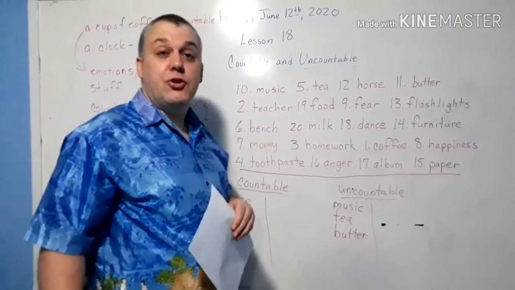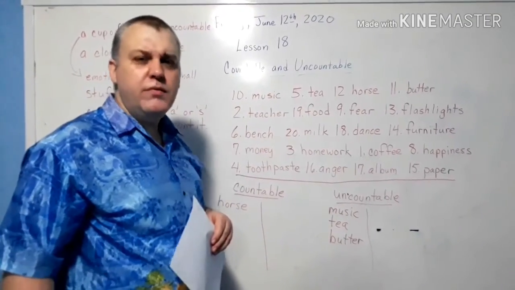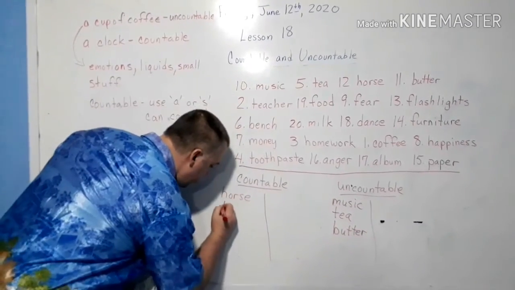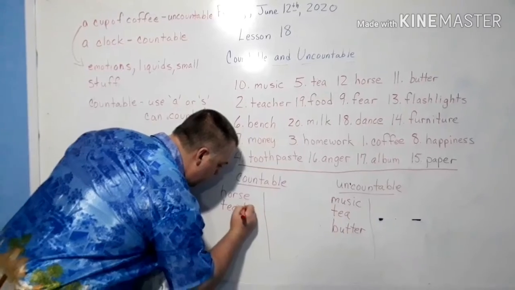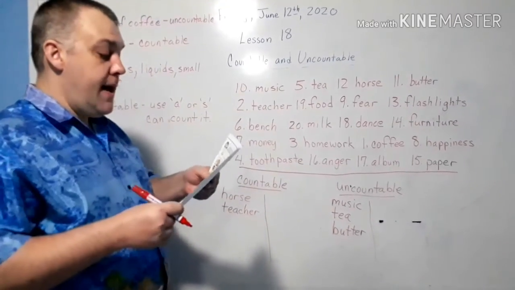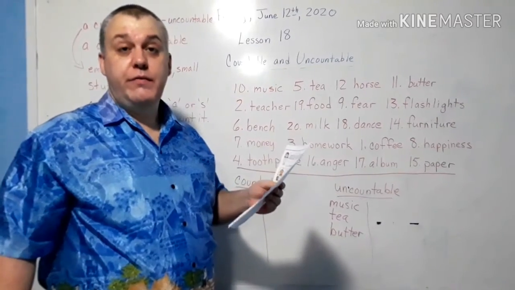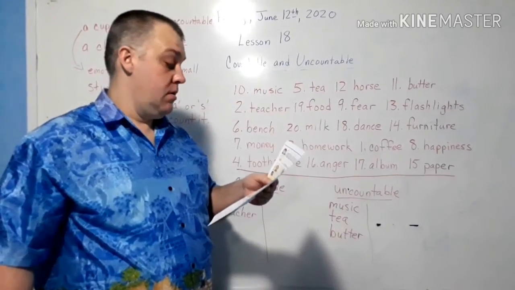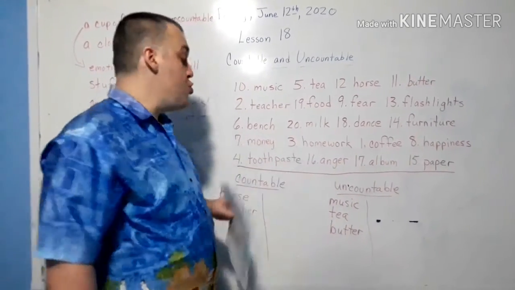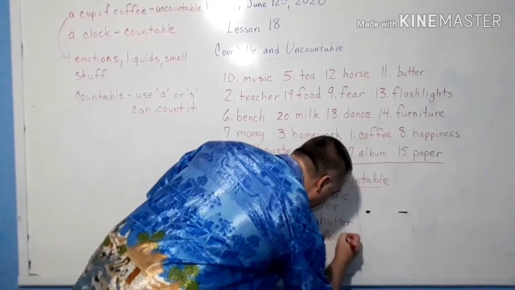What do you think teacher is? Countable or uncountable? Countable, of course. You can say the number of teachers. So teacher is countable. Next, we have food. I want 3 food, I want 4 food. No, you don't say 3 food, 4 food. I want some food. So again, food is uncountable.